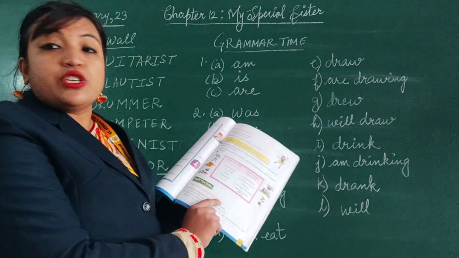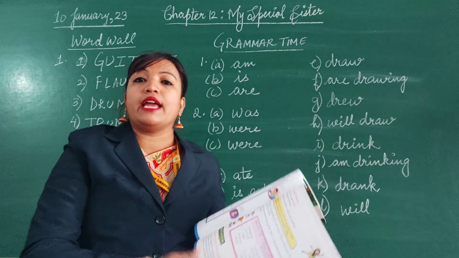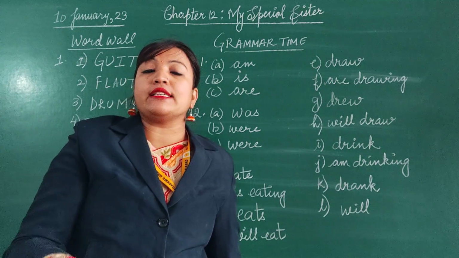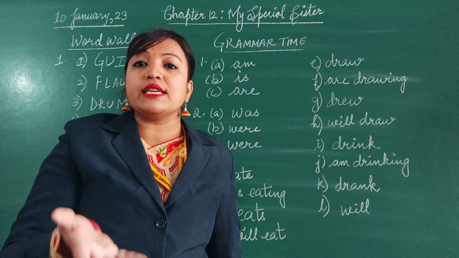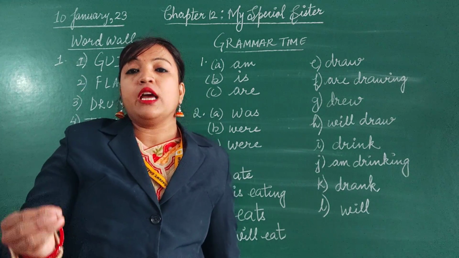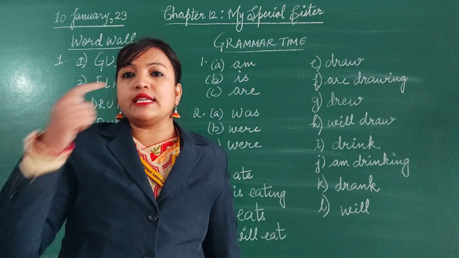Using correct punctuation marks. Just recall chapter number 19 of your grammar book. In that I told you about punctuation. We did so many exercises in which you have to punctuate the sentences. It means you have to make the first letter capital, put commas at appropriate places, and then put a question mark if the sentence is a question.